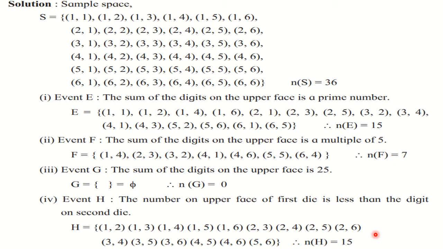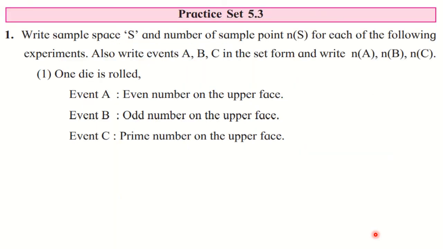Okay. I hope you must have understood all the solved examples. I told you that solved examples are equally important here. So you must go through them. You must try to understand all the solved examples. Okay. Now further we have practice set 5.3. But we will start practice set 5.3 in the next lecture.